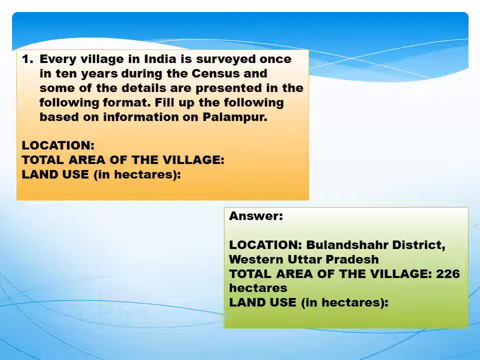So the first question is, every village in India is surveyed once in 10 years during the census and some of the details are presented in the following format. Fill up the following based on information on Palampur. So you need to mention location, total area of the village, land use which is in hectare. Answer is location: Bulandshahr district, Western Uttar Pradesh. Total area of the village: 226 hectares.